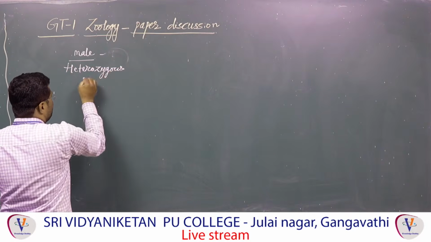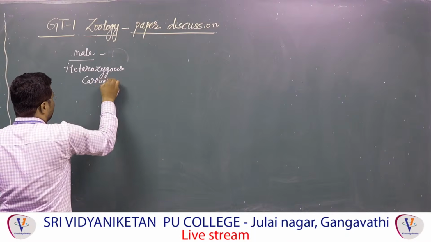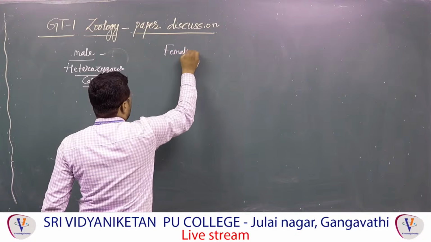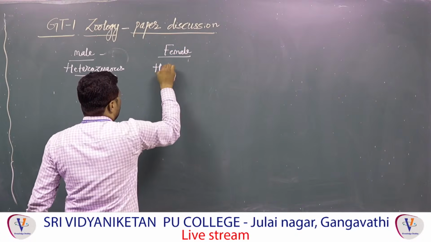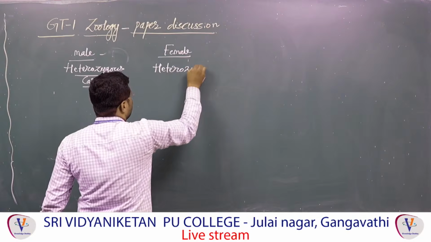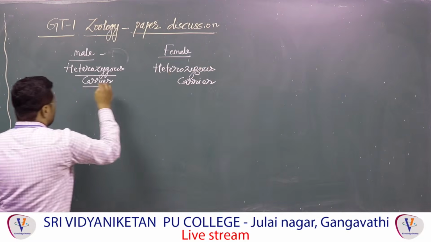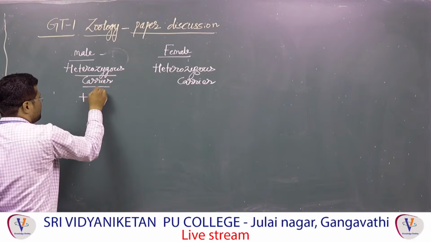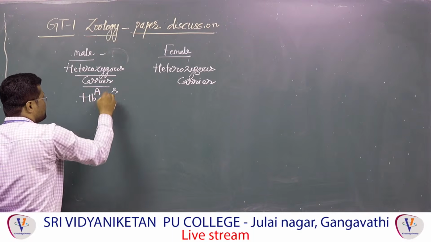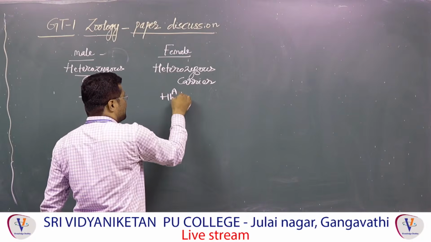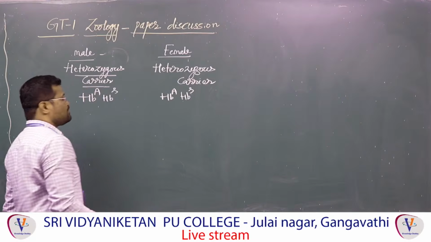Even as per given question, female parent is also heterozygous carrier. So heterozygous carrier is represented as HBA, HBS. Female heterozygous carrier is represented as HBA, HBS.